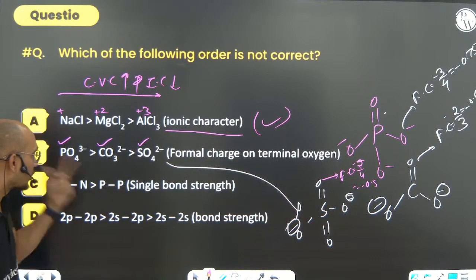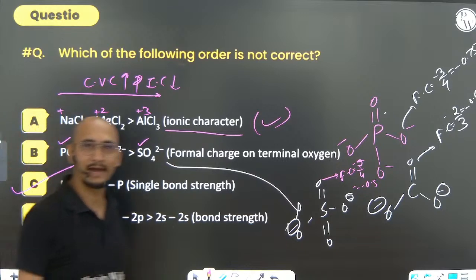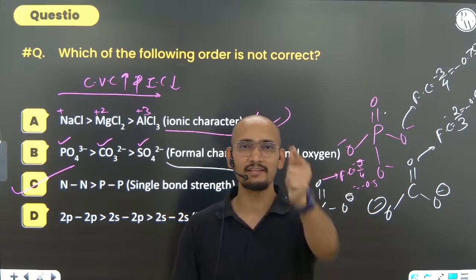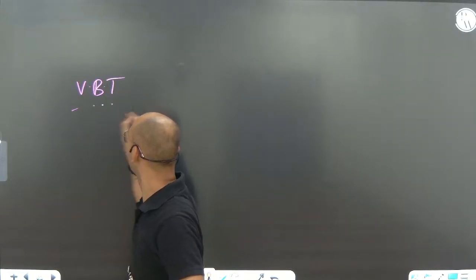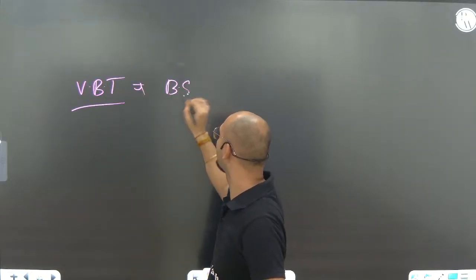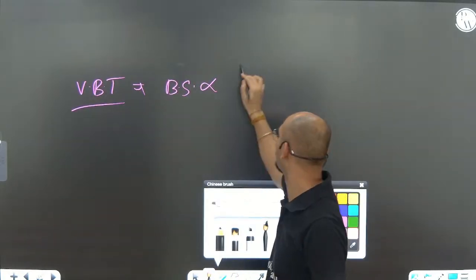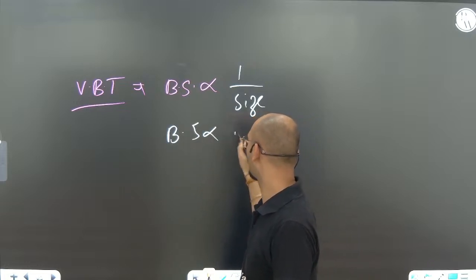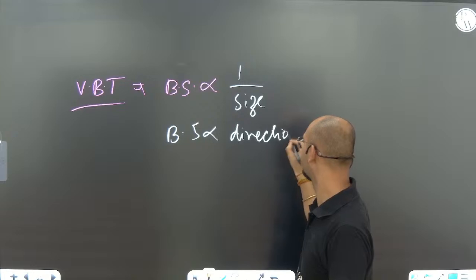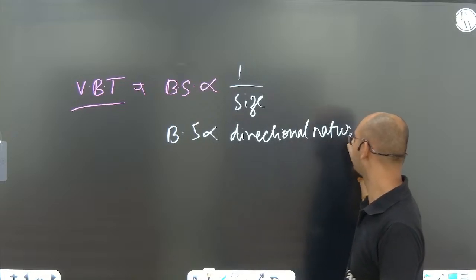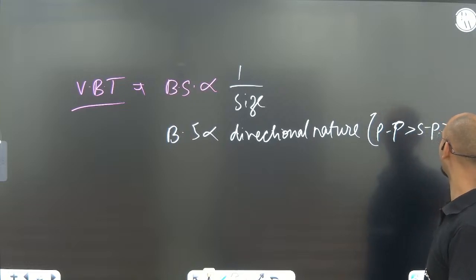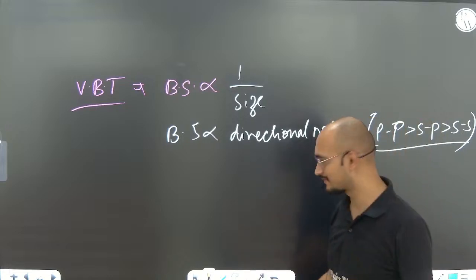NN, PP, single bond strength. It is wrong. You will say, sir, why? Because we have already studied in valence bond theory that the smaller the atom, the stronger the bond will be. Yes or no? Please remember one thing. According to VBT, bond strength is inversely proportional to size. That is absolutely right. Bond strength is directly proportional to directional nature. That's why we see that p-p bond is more than sp bond, which is more than ss bond. But make sure the size is going to be same or comparable.